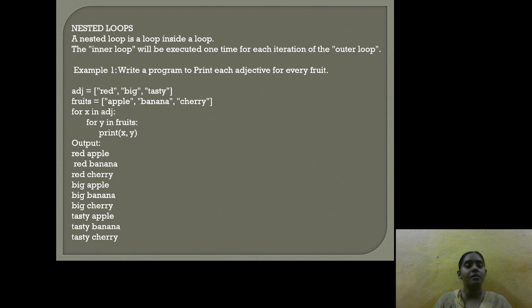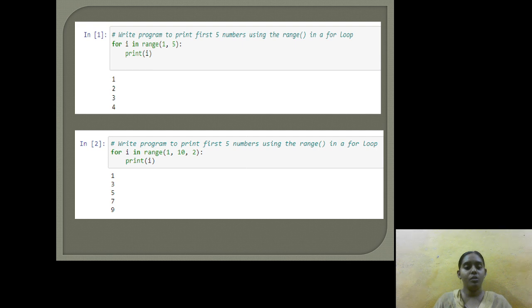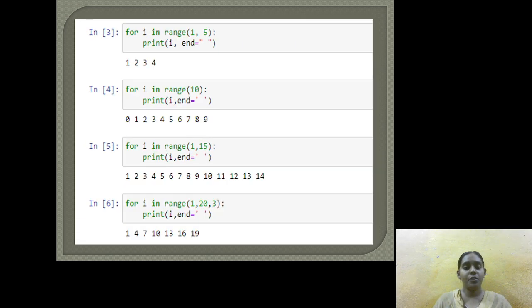A nested loop is a loop inside a loop. Here we can observe clearly that it is a single loop structure, and for is also a single loop structure, and we can use for or while also.